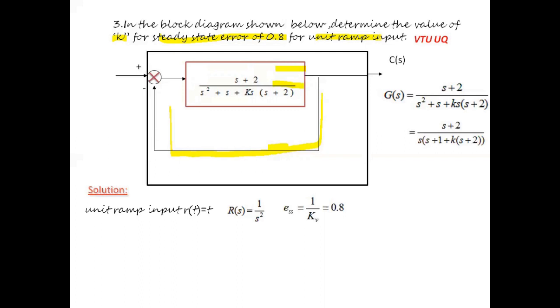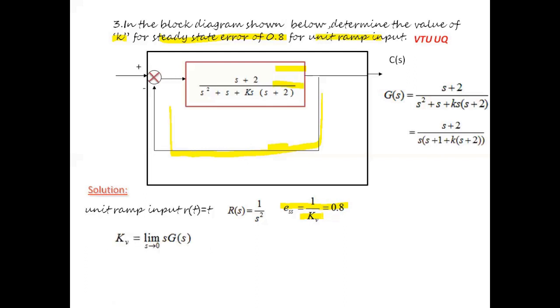First, extract the given data, understand it properly, analyze it, and write it down properly, so that solving the problem becomes very easy for you. So we should be very clear with this aspect. ESS is equal to 1 by kV. We identified it as 1 by kV as the input is unit ramp, which is specified in the question. So ESS will be equal to 0.8, which is again related to kV, 1 by kV.